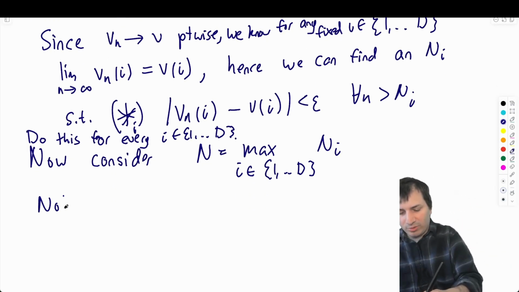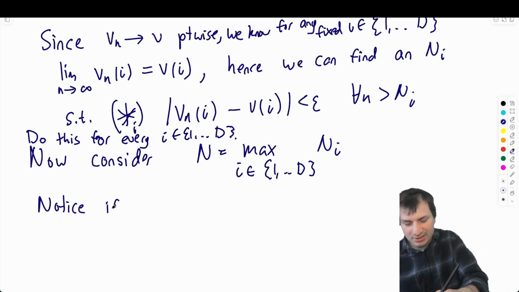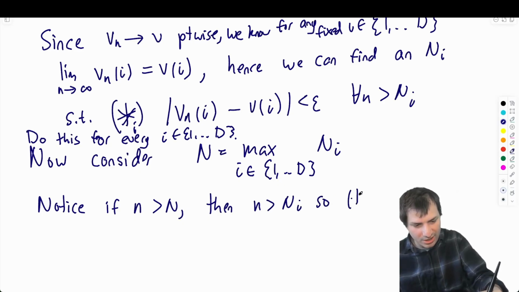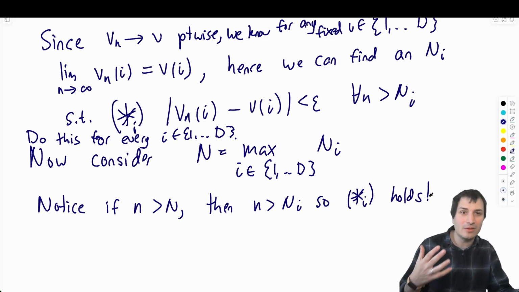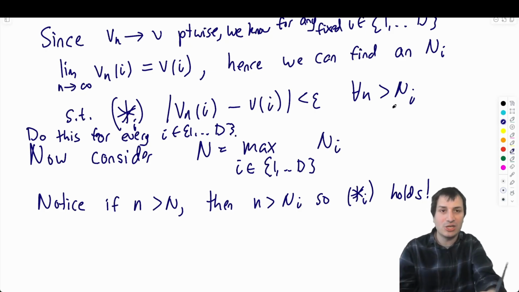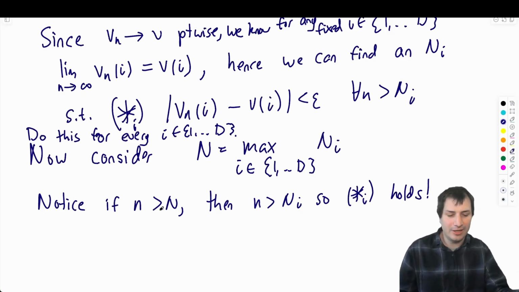And then I'll even remind the reader why we're doing this maximum trick in the first place. Notice if n is bigger than N, then n is bigger than Ni, so star i holds. So this is telling the reader, look, the reason I'm taking the maximum is so that I have every single condition star i holding at the same time as long as n is bigger than N. Okay, very nice.